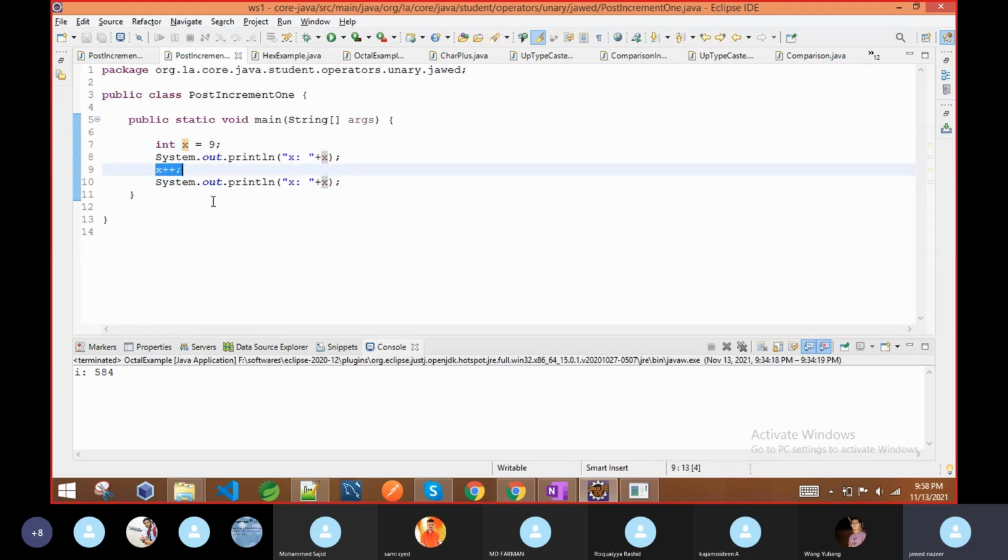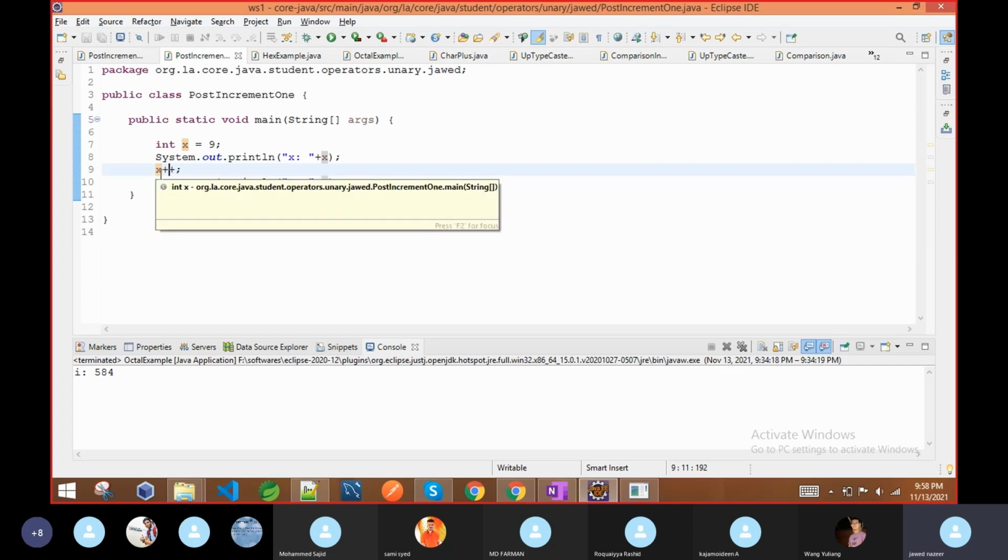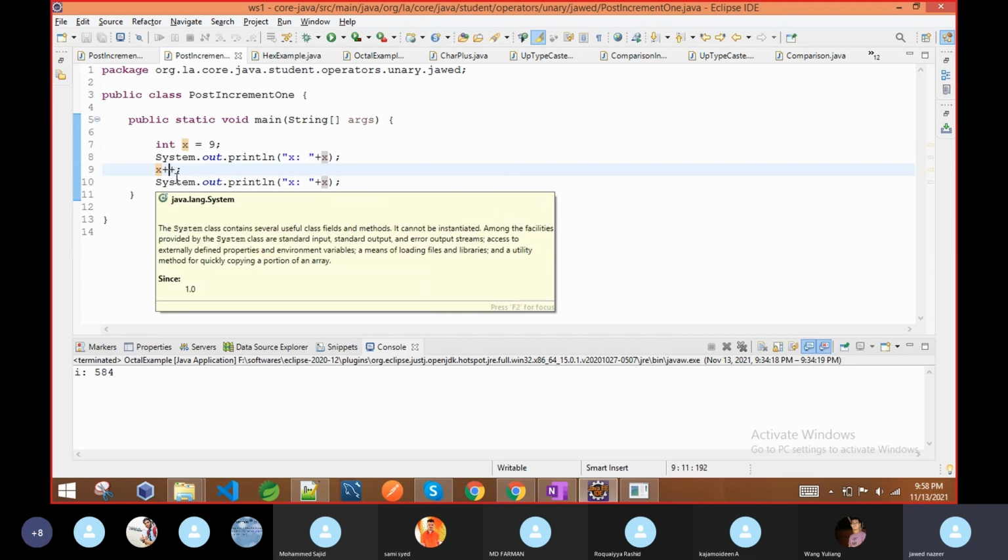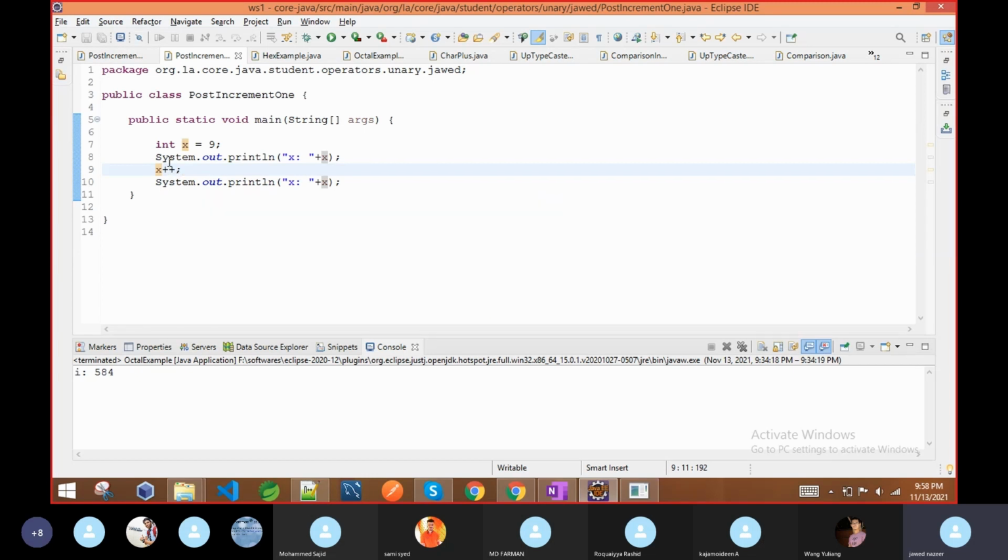We can apply it again and again. However many times you apply this increment operator, it will increase by 1 each time. So if I applied it only one time, then it is 10. If I apply it again, it will increase to 11, then 12, then 13. It's not that you can apply the increment or decrement operator only one time. We can do both, and we can apply them a number of times. However many times you do that, the value will increase or decrease on the basis of either the increment or decrement operator.